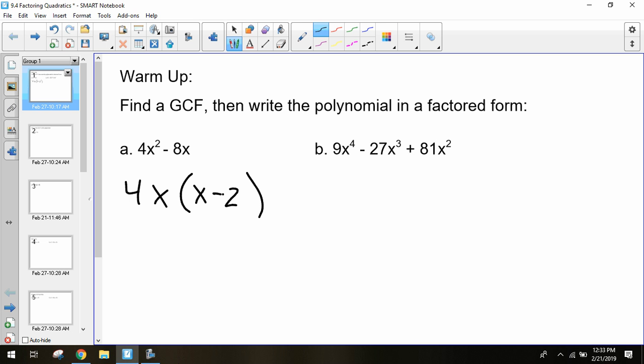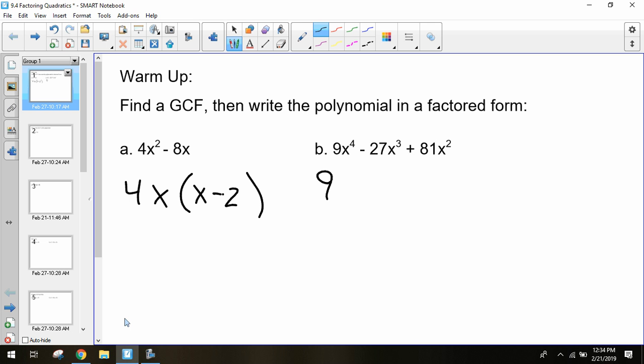Looking at the second one, what does the second one have in common with all those terms? Our greatest common factor of 9, 27, and 81 is 9. Okay, so we know they all have a 9 in them. Anything else? They all have at least one x. Can we get greater than that? It's our greatest common factor. Not just a common factor, we want the greatest common factor. 27 and 81 or 9 are not divisible by 4. They all have an x in them.